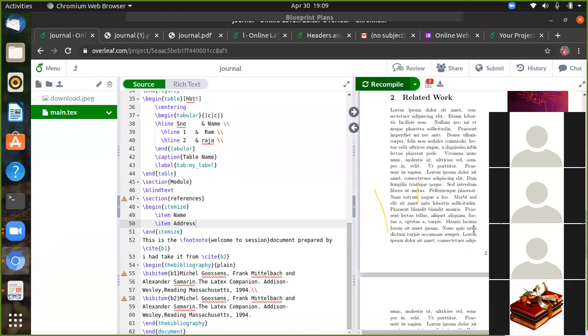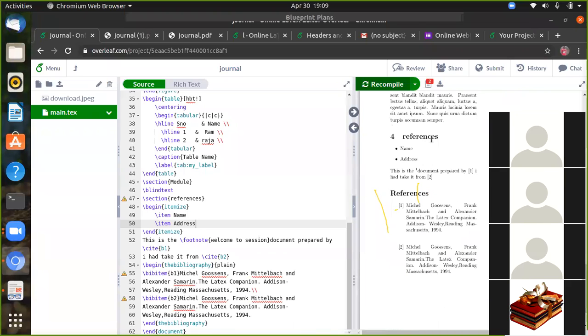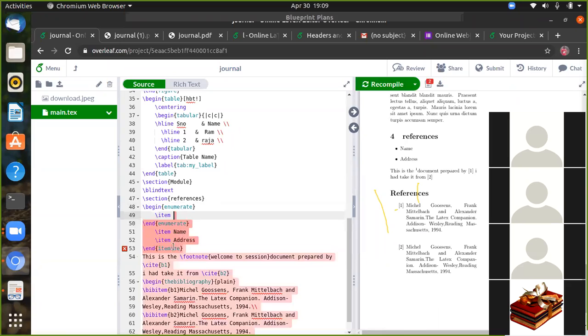But under the references I can write. So now you can see references. In the references I create the name and address. Instead of itemize, you can go for enumerate, begin enumerate and end enumerate.